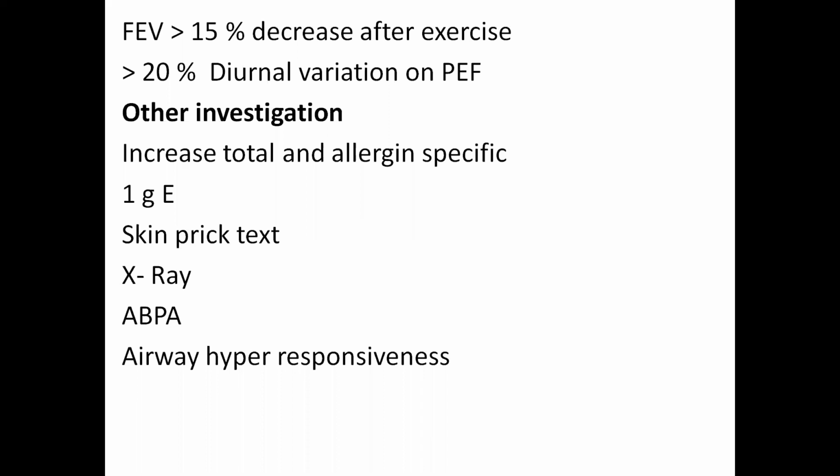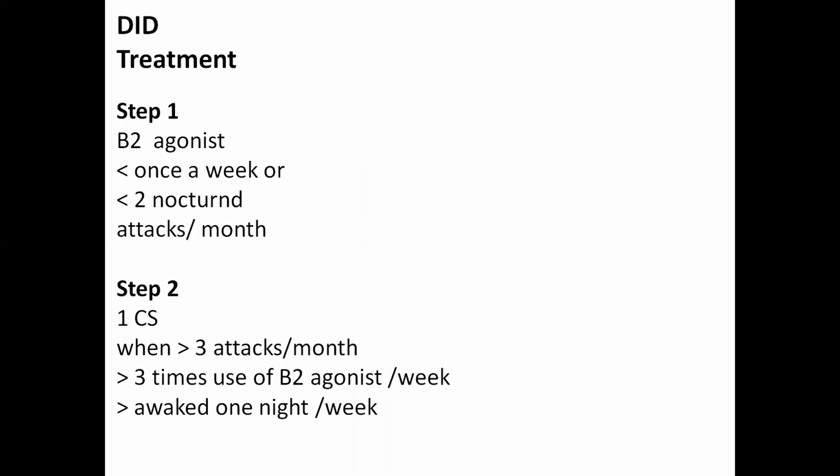Next is airway hyperresponsiveness. We usually give some substance and then it will cause increased airway responsiveness that will result in bronchoconstriction. We go on, and usually histamine is used and we can assess the airway hyperresponsiveness. Then is the differential diagnosis.